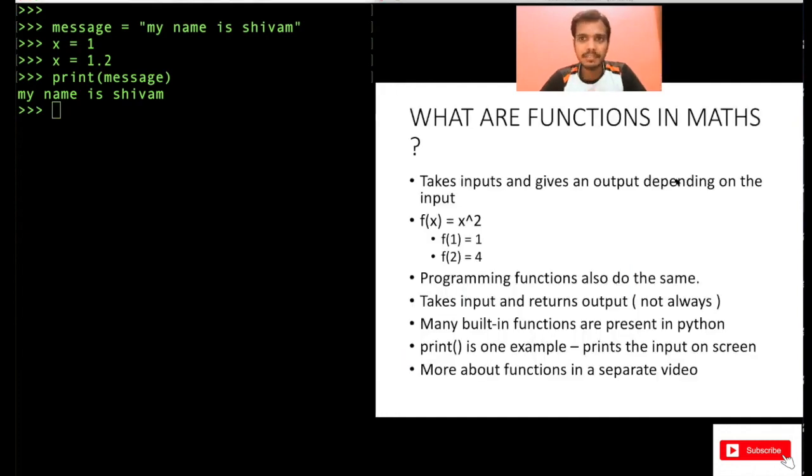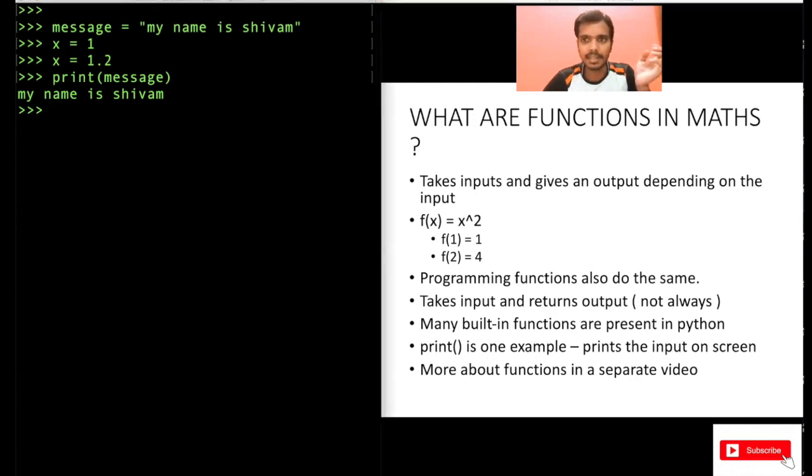Actually, print is a function in Python. So this print here is a function. Let's try to understand again with the help of maths. What are functions in maths? Functions take inputs and give an output depending on the input. That's what happens in maths. A simple example can be f of x equal to x square.